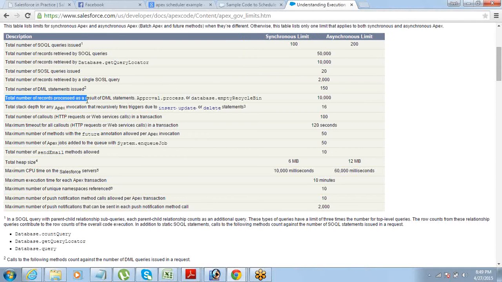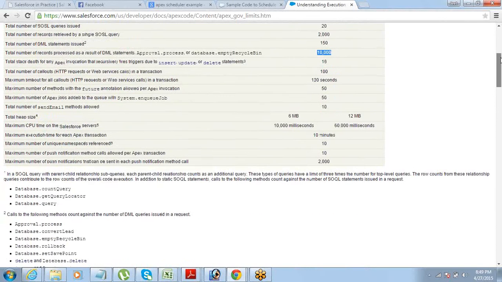The total number of records processed as a result of DML statements is 10,000. So you cannot process more than 10,000 records in one single transaction.